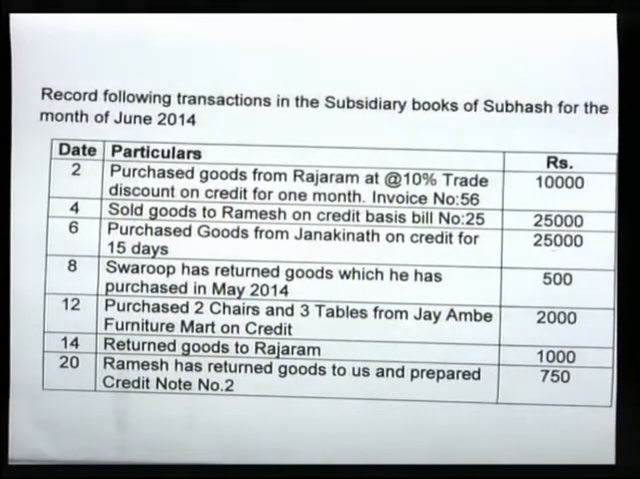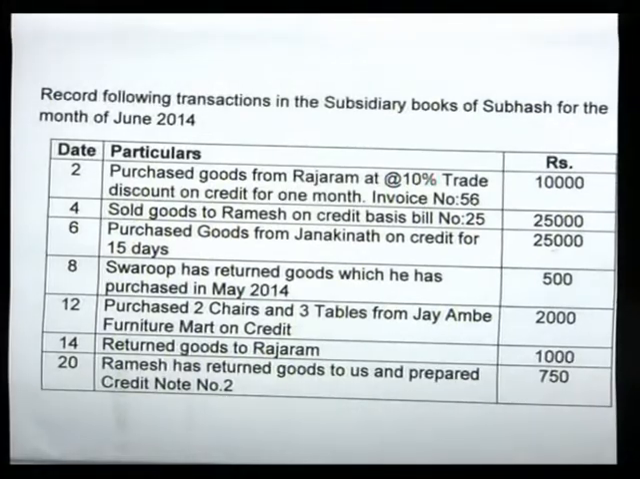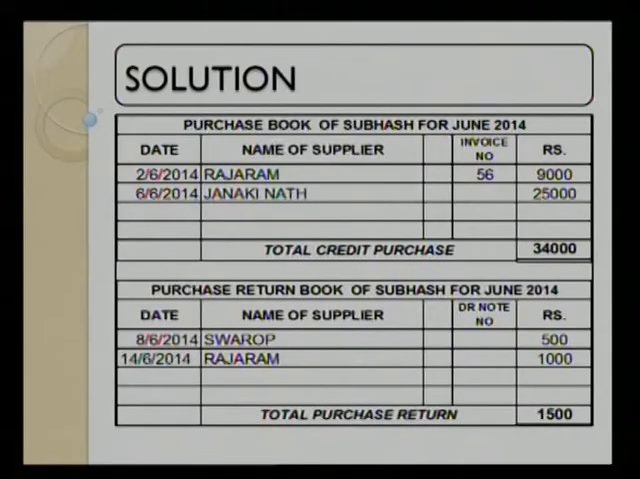Next, return goods to Rajaram. Now let us look into the solution. Rajaram is the person from whom we have purchased the goods. Now we have given back goods of 1,000. It is mentioned on 14th June. Next transaction.